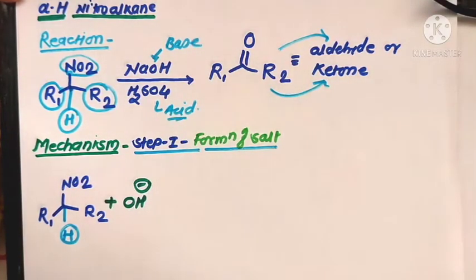The base abstracts the highly acidic proton from this substrate molecule. Now see here, this is the substrate of this reaction.